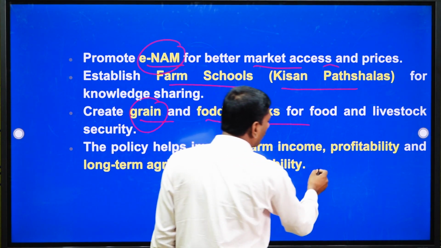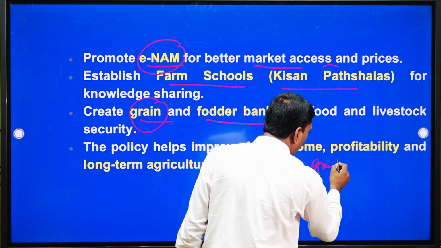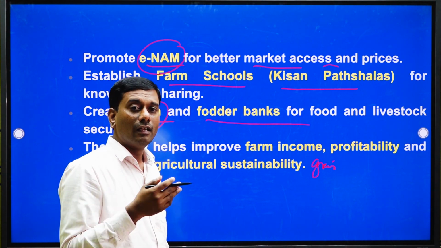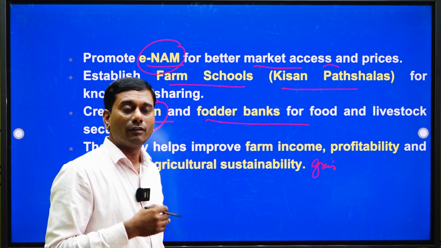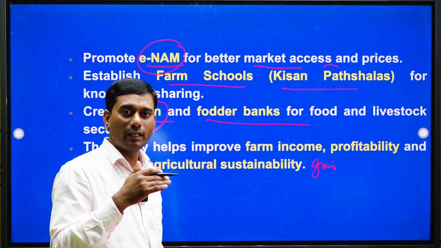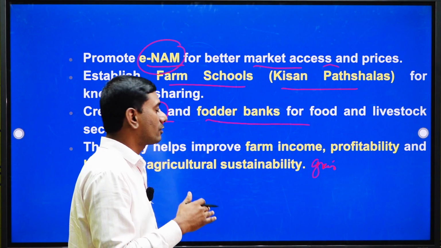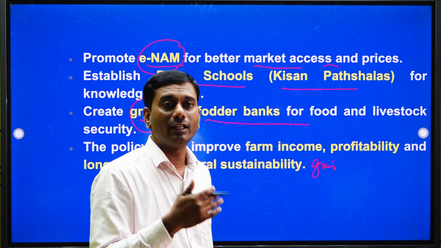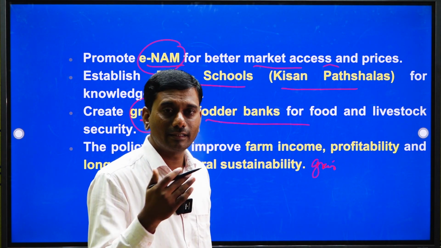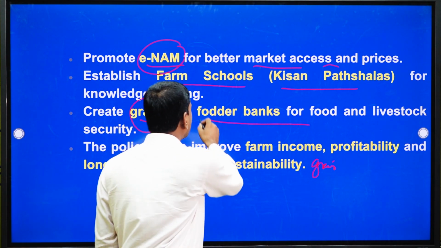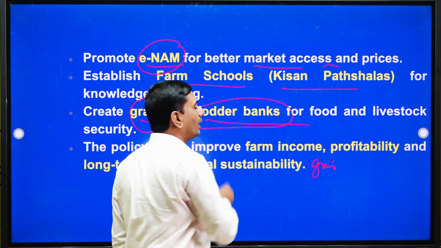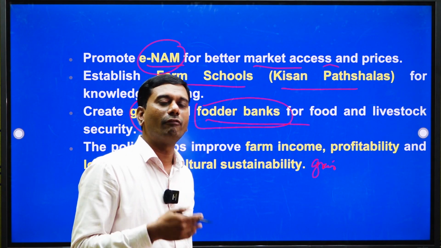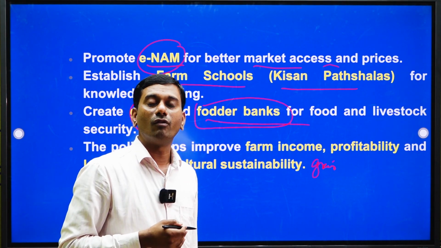The main motto of this grain bank is that during drought, during floods, and during fluctuation of commodities at the deficit time, farmers in rural areas themselves make a grain bank, so that they can use those grains for sowing the next season. That is grain banks. The second one is the fodder bank. This is to ensure livestock security, especially by growing advanced high yielding varieties for the production of fodder crops.